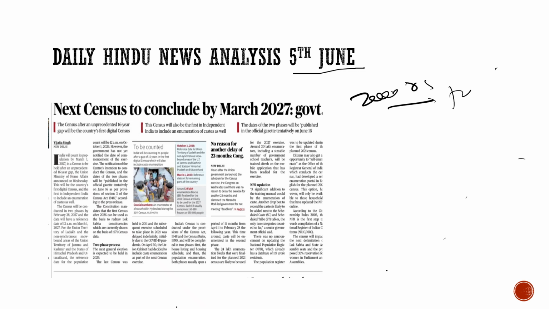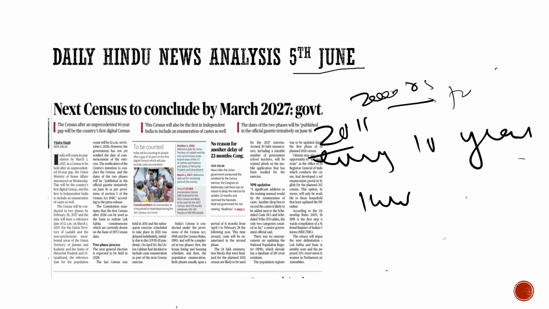About the census. The last census was conducted in 2011. Ideally there should be a census after every 10 years. So from 2011, the next time it should have been conducted was 2021. Ideally the census should have been conducted in 2021.